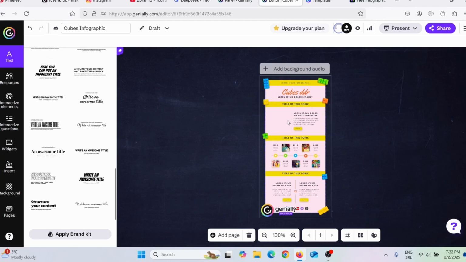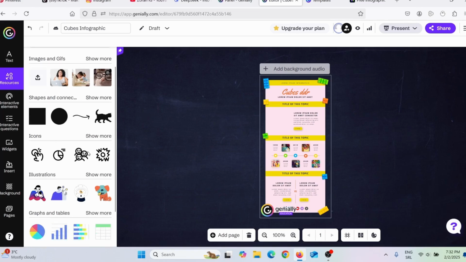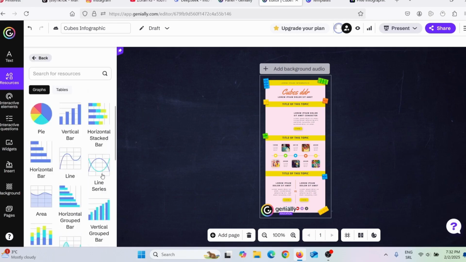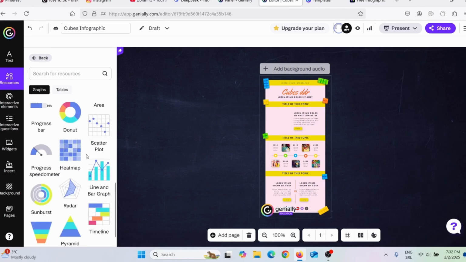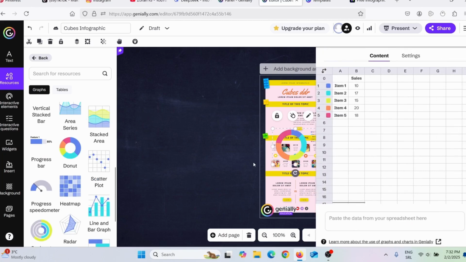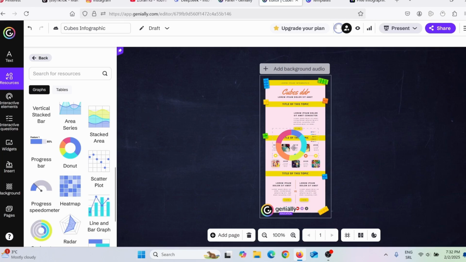And now let's just say I wish to add some charts. So I will simply click here on resources. And here you can see there are all kinds of resources. So let's say, for example, I wish to add some graphics and tables. Click here on show more and I can choose one of these. For example, let's just say I wish to use donut. I will simply click on it. And here you can see it added here. So I can actually drag this and make it smaller. And I can also reposition it, as you can see here.